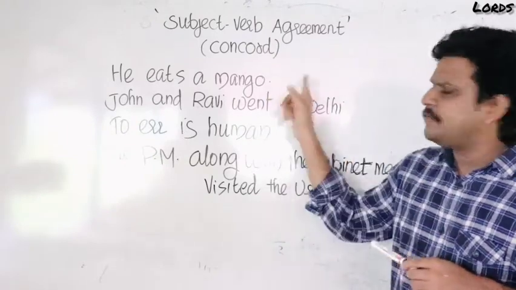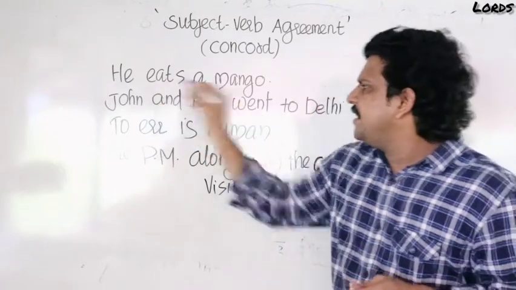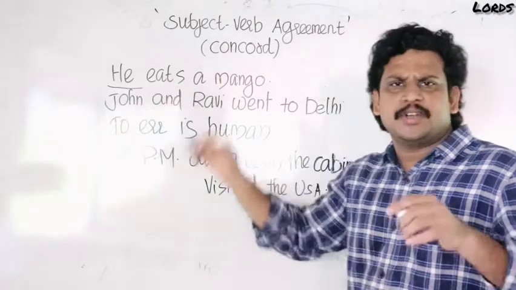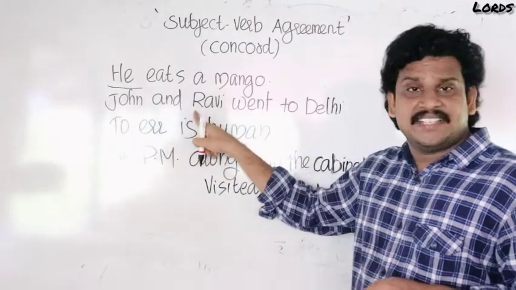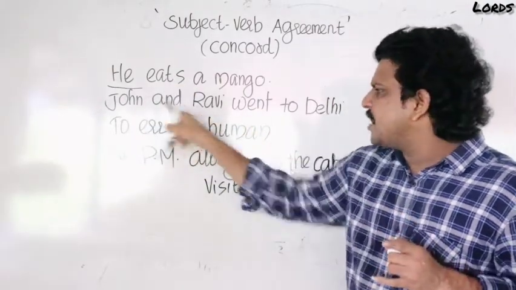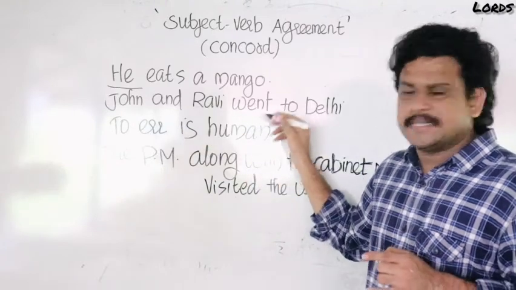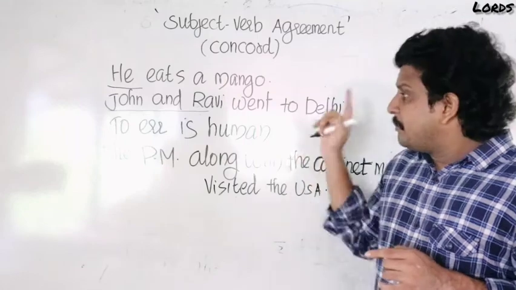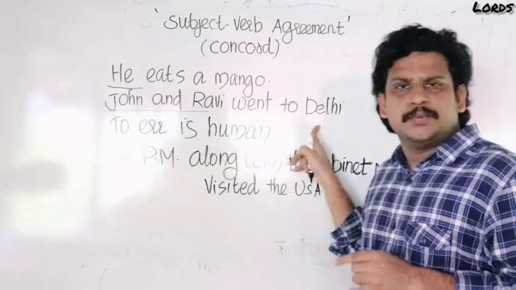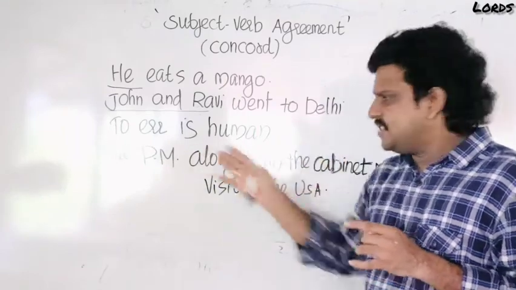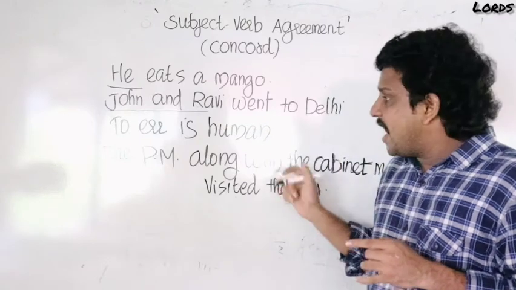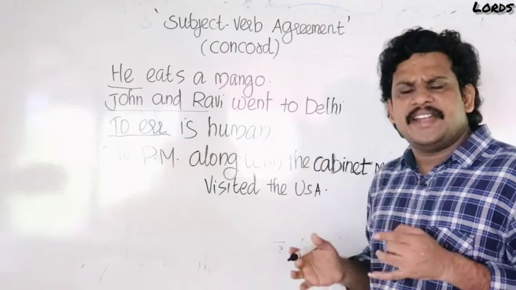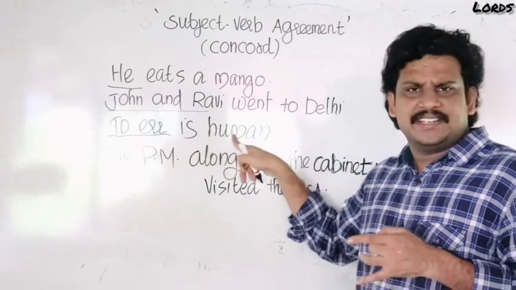Actually, it is very simple. In the first sentence, He eats a mango, which is the subject? He is the subject, no doubt. The second sentence is also simple. John and Ravi went to Delhi, which is the subject? John and Ravi is the subject. But look at the third sentence. To err is human. Very doubtful. Which is the subject in this sentence? Actually, to err is the subject. How can we identify the subject in this sentence?